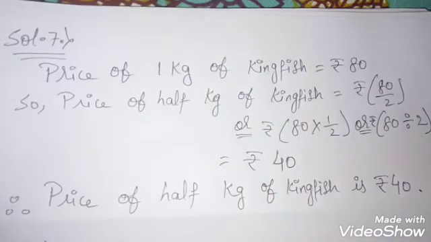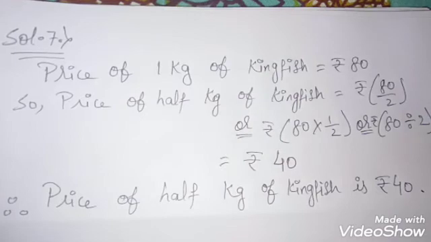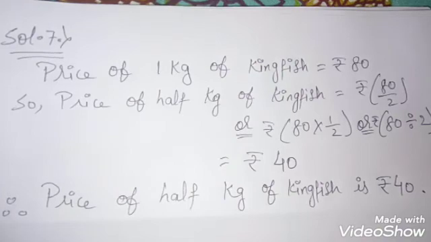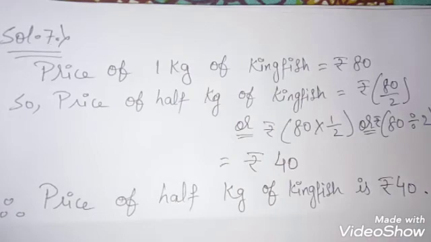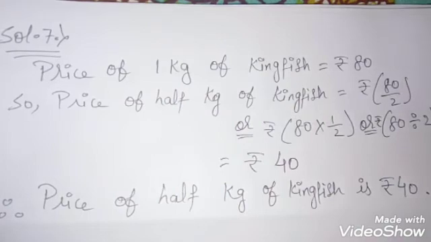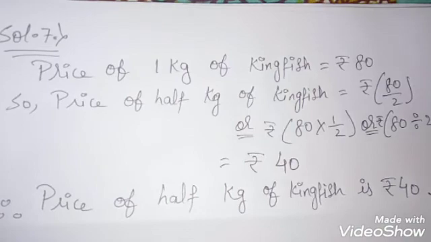Let's see the solution. Price of 1 kg of kingfish equals rupees 80. So price of half kg of kingfish would be 80 by 2, or 80 into 1 by 2, or 80 divided by 2. When we divide 80 by 2 we get 40, right? So therefore price of half kg of kingfish is rupees 40. The first line we have got from the question itself. From the second line we have to solve it. It's very easy. For this type of question, you are just going to divide by 2 because you are going to take out the price of half kg.